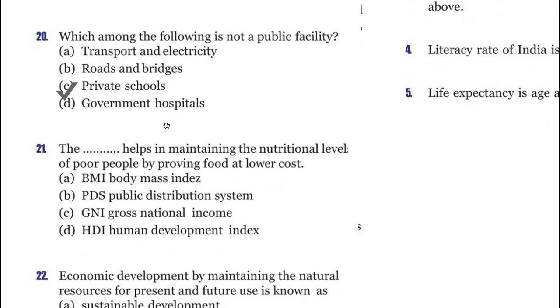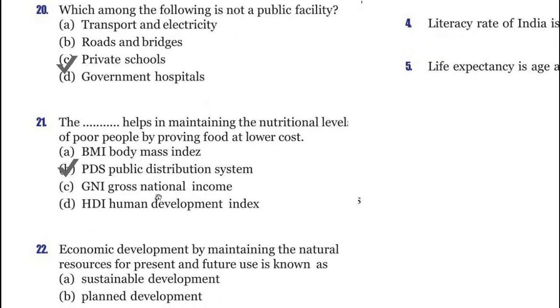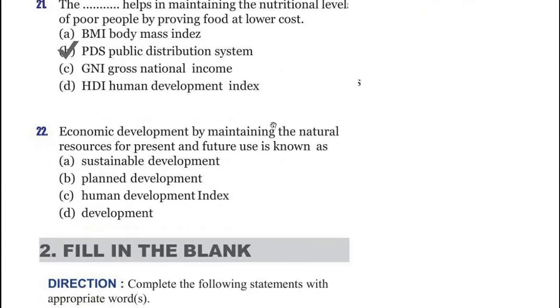So question 21. The dash helps in maintaining the nutritional level of poor people by providing food at lower cost. Option A is BMI, body mass index, option B is PDS, public distribution system, option C is GNI, gross national income, and option D is HDI, human development index. And it's option B, PDS, public distribution system. Just look at the terms and remember the definition of every one.